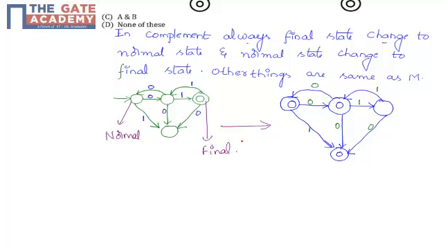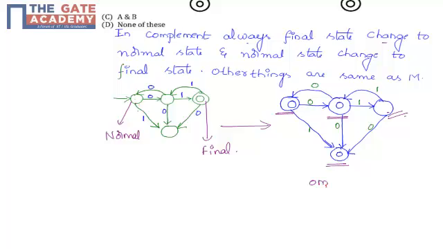So complement is nothing but this normal state is changed to the final state. These are all normal states and these are all changed to the final state, and it is the final state and it is changed to the normal state, and the remaining things will be the same. That is, if it is 0 value, then it has to come to the final state, like that. Its representation is here, so the transitions will be the same and only the state representation will be different.